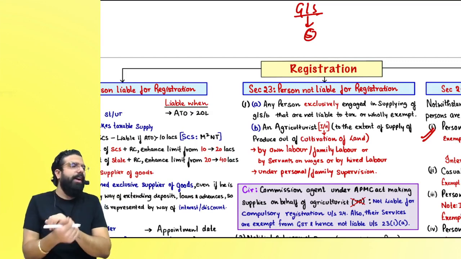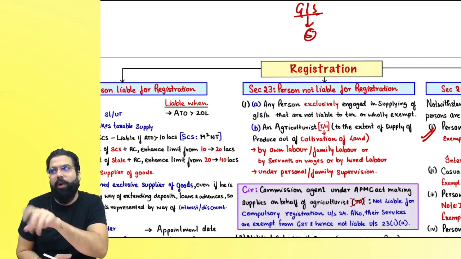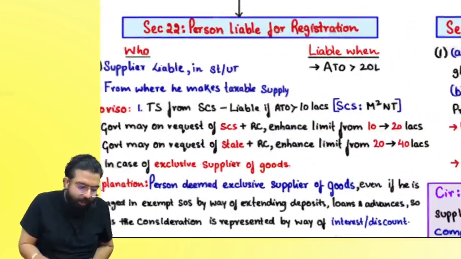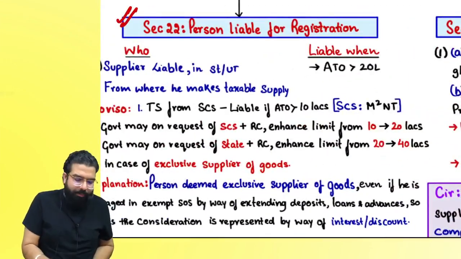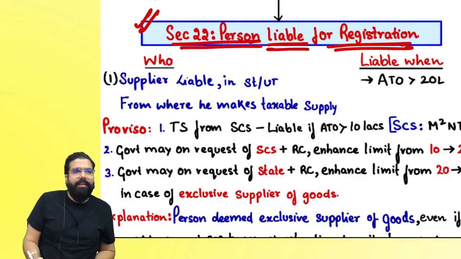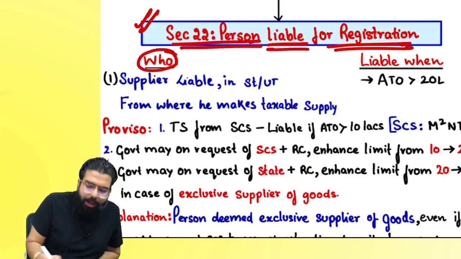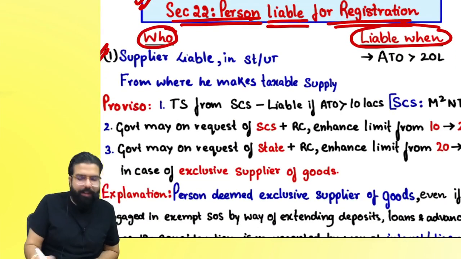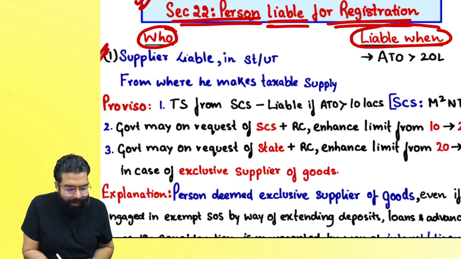So we are going to revise section number 22, 23 and 24: who is required registration and who is not required registration. Let's start with section number 22. Section number 22 says people who are liable for registration. Who are the people who are liable, and when are they liable? Section 22 subsection 1 says the supplier is liable.